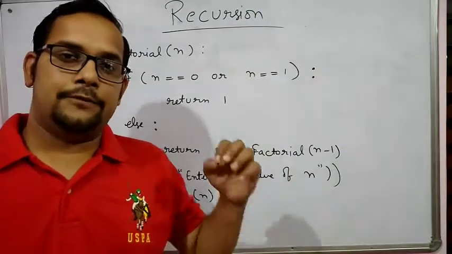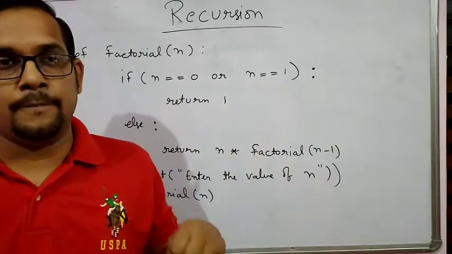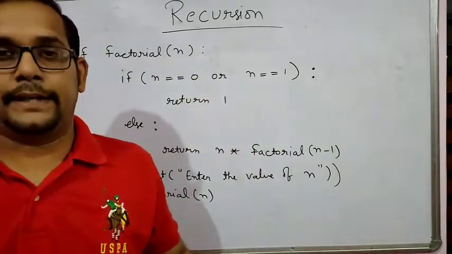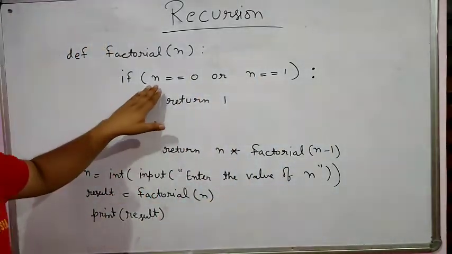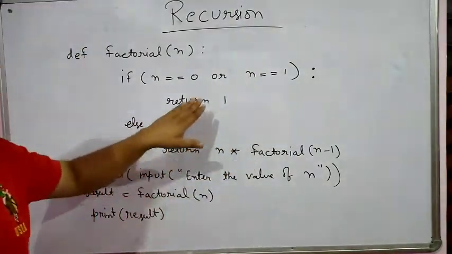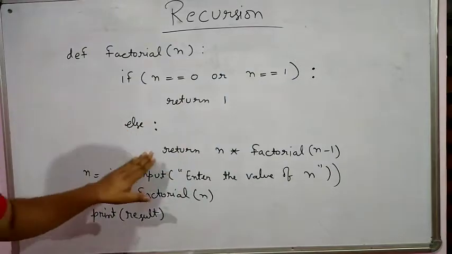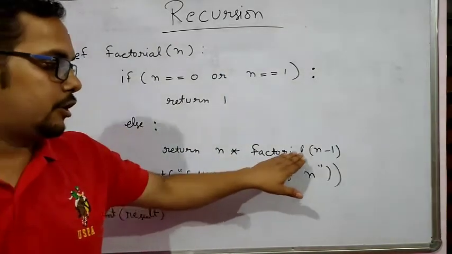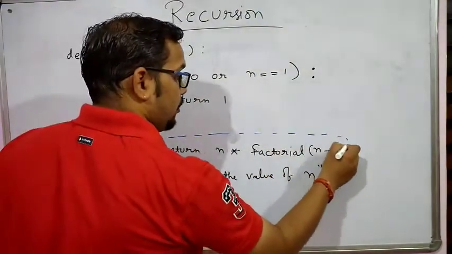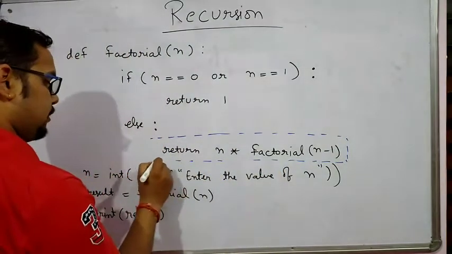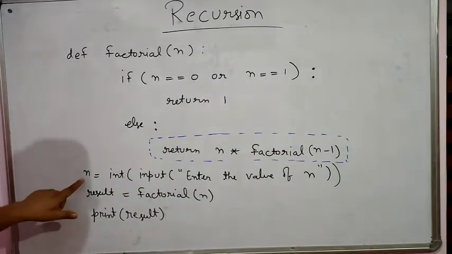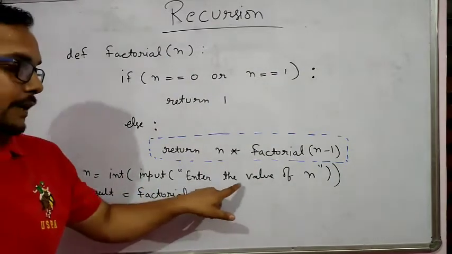But the question arises: suppose anyone wants to find the value of factorial 0. We know that the value of factorial 0 is also 1 in maths. So according to that, I have written here n equals 0 or n equals 1. Both values are 1. Then in the else case, return n into factorial of n minus 1. This is the most important part of this program, of the concept of recursion. Is it clear?